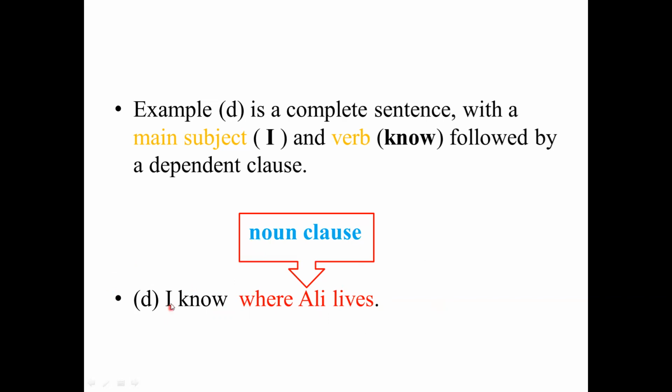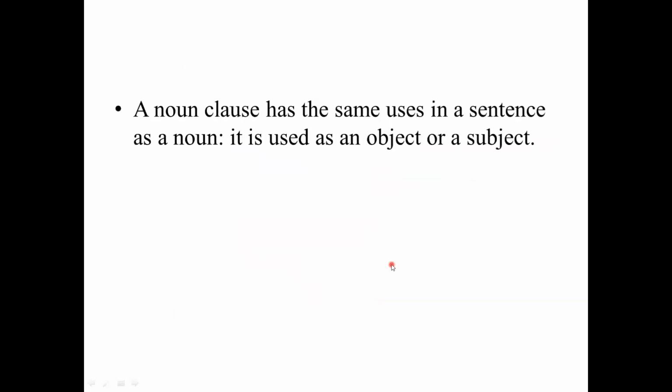It starts with "I" and ends with a full stop. So in "I know where Ali lives," where Ali lives is the noun clause. A noun clause has the same use in a sentence as a noun.